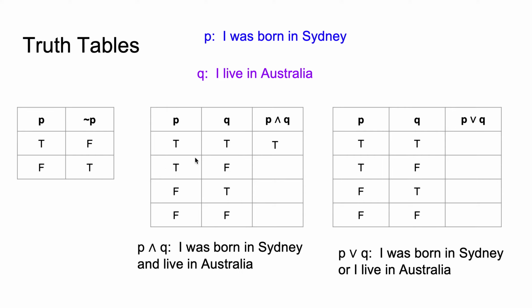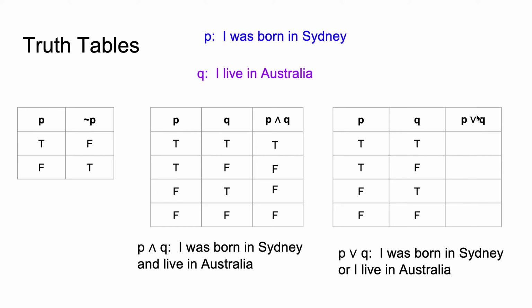If it's true that I was born in Sydney but I do not live in Australia, then this statement will be false, because only part of it is true. Okay, if I was not born in Sydney but I do live in Australia, okay, only part of the statement is true, so it can't all be true. If I was not born in Sydney and I do not live in Australia, then this statement cannot be true.